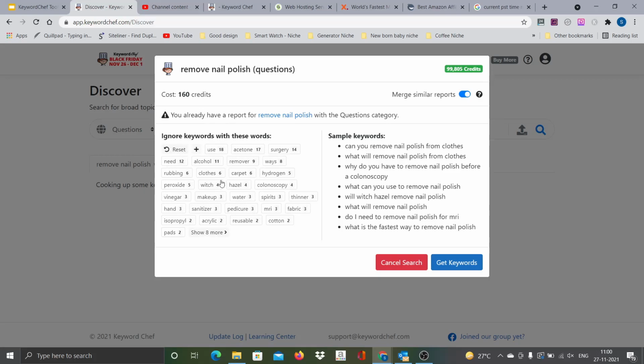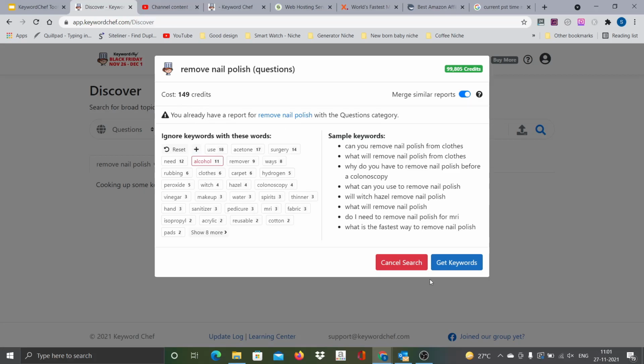Meantime, you can also exclude some of the keywords having certain words. If you feel you don't want any keywords with alcohol, or any keywords with sanitizer, you can exclude them. Then your credits and keywords will also come down. For example, if you take it out, suddenly you see 11 got deducted, 140 only. It will show you 149 results and 149 credits will be deducted.